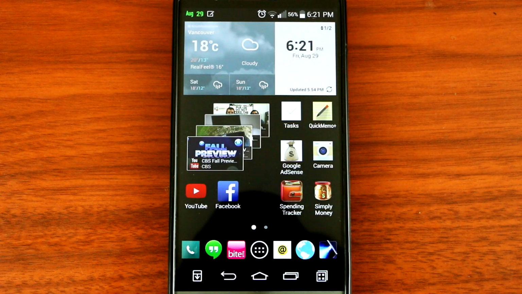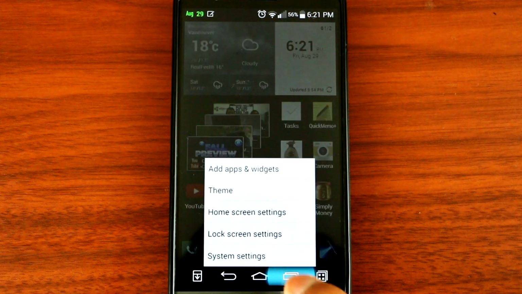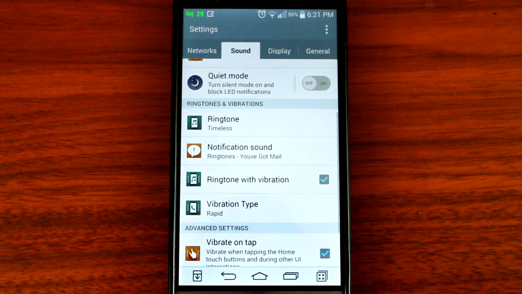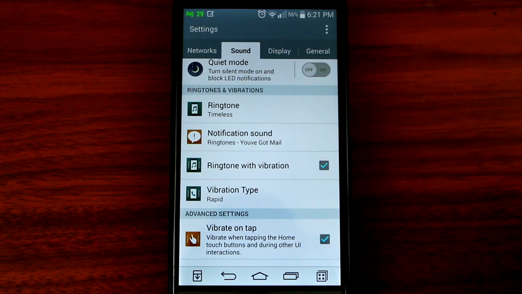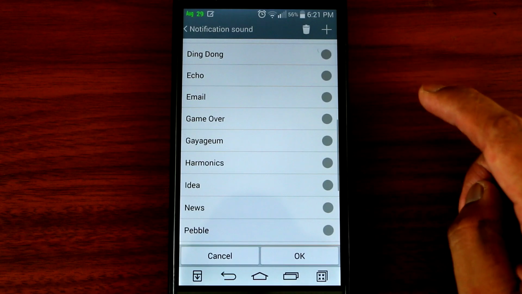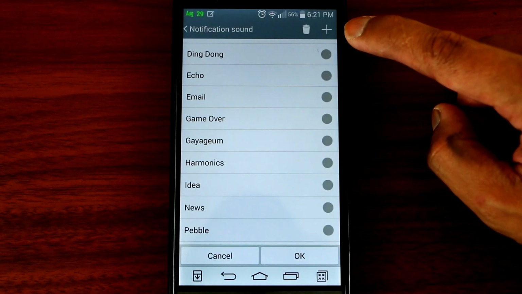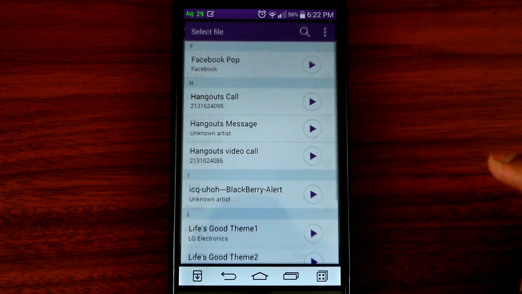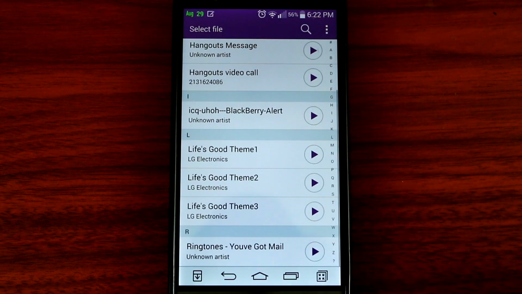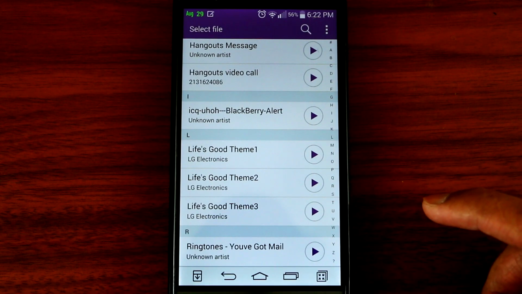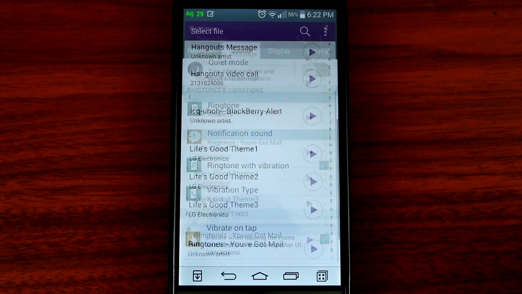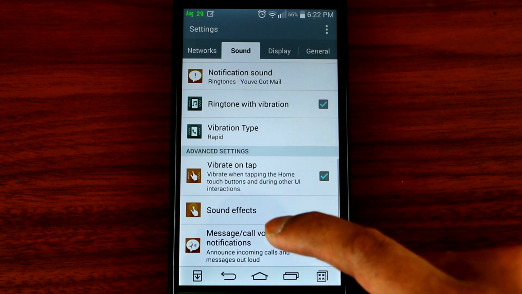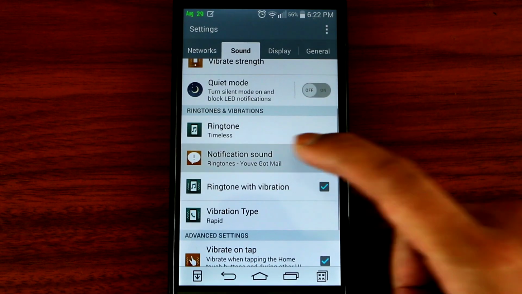Alright, so once you've got the micro SD card inserted in the phone, you want to go to Settings, go to Sound, and click on Notification Sound. Okay, and then from there you want to press Add, or that plus sign on the top right corner, and then you look for the ringtones you want to upload. So you just have to click and then it will automatically upload to the notification sound.